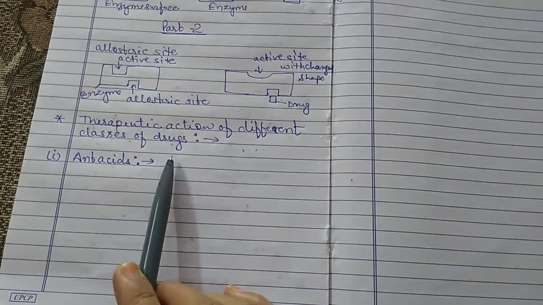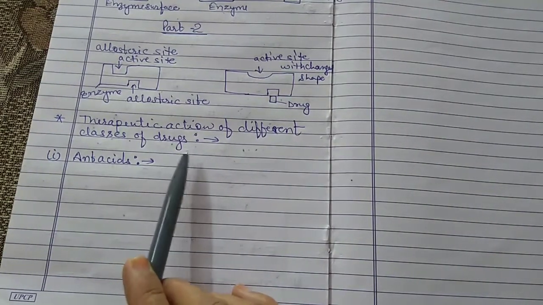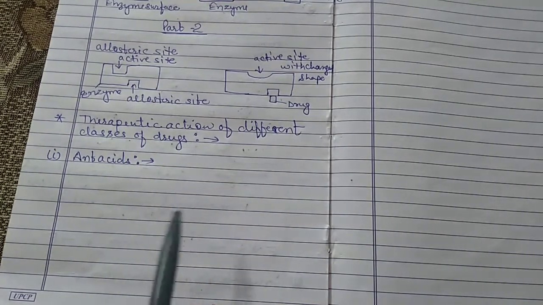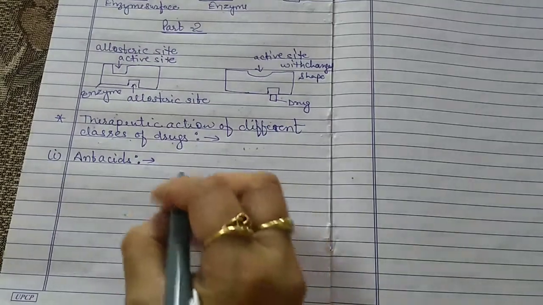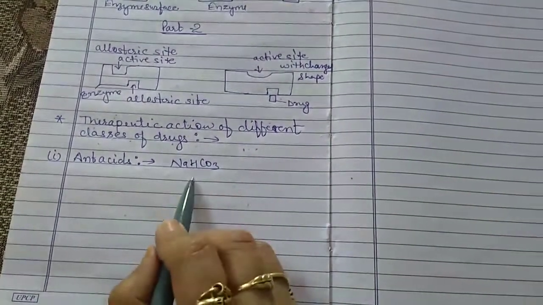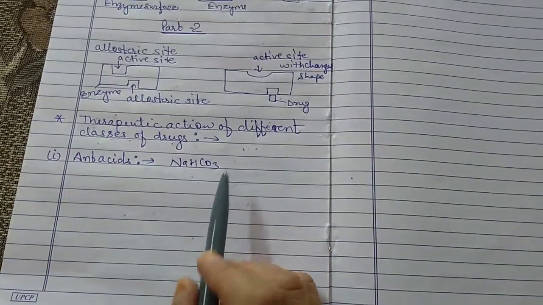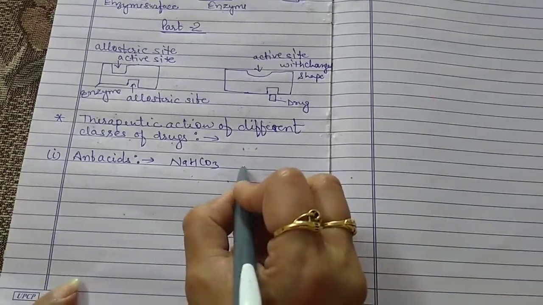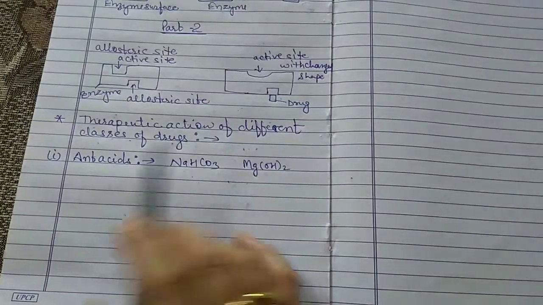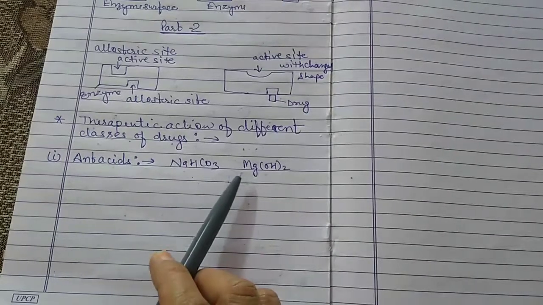Ulcers are developed. Until 1970, the only treatment for acidity was the administration of antacids, and earlier we had only a few antacids, that is NaHCO3, sodium hydrogen carbonate, or a mixture of aluminum hydroxide and magnesium hydroxide, Mg(OH)2. These two were the earlier or initially used antacids.